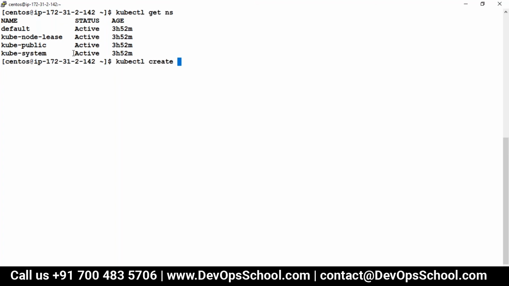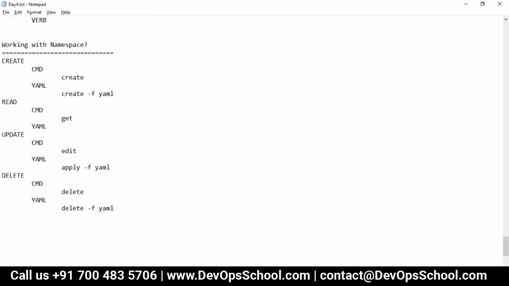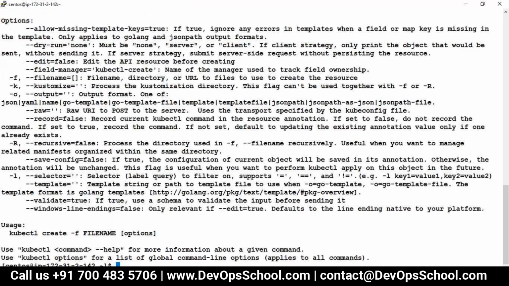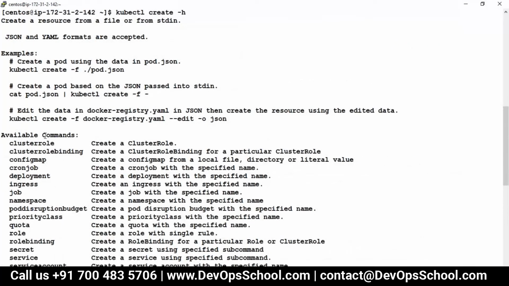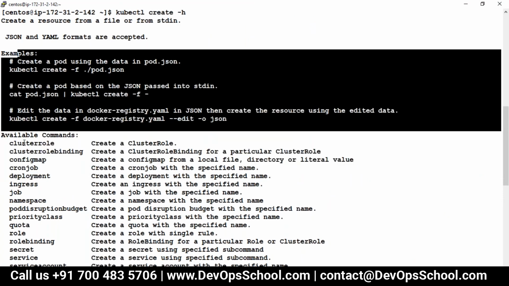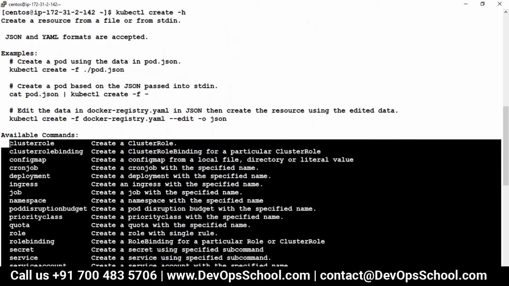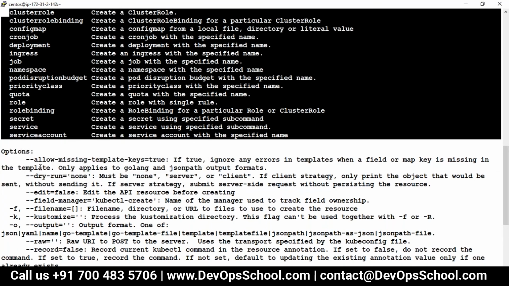If you don't know the command, let me tell you, I'm teaching you a trend pattern. It's not like I'm teaching you 15 resources and then the remaining you should get stuck. No matter what happens, this is the pattern you can use. If you don't know, -h, remember all the time. The moment you do create, you can see the available commands. There are some examples also. By the way, there are so many resources available for creation, but I want to create